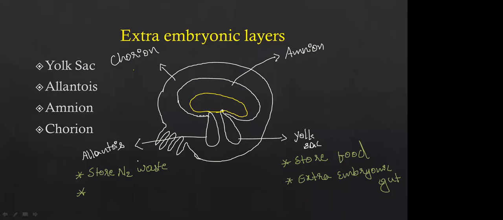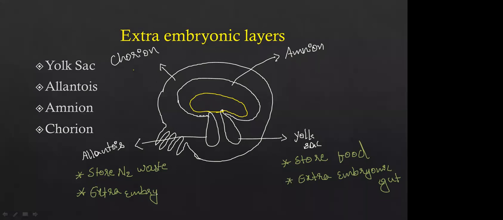If the baby, see, this is the embryo. This embryo is getting the food or the nutrition from the mother's body. So this embryo has to purify whatever is coming from the maternal body, right? So this allantois is going to behave as the kidney, extra embryonic kidney. We are going to call this allantois the extra embryonic kidney.